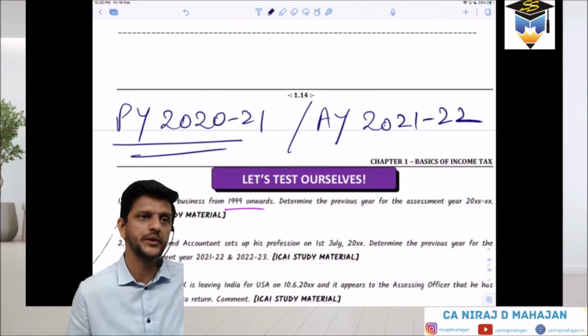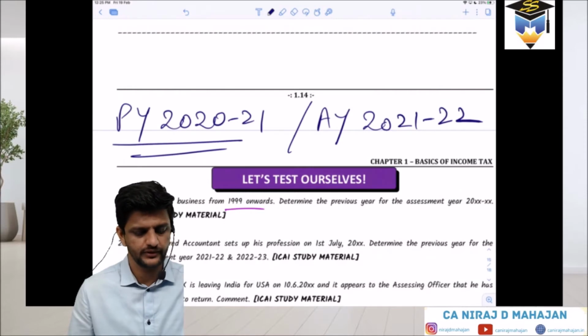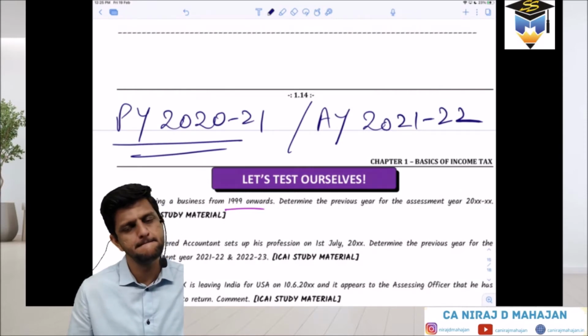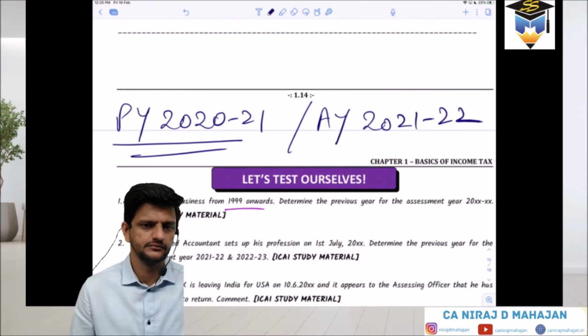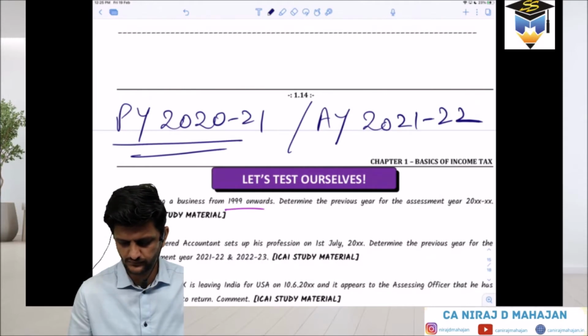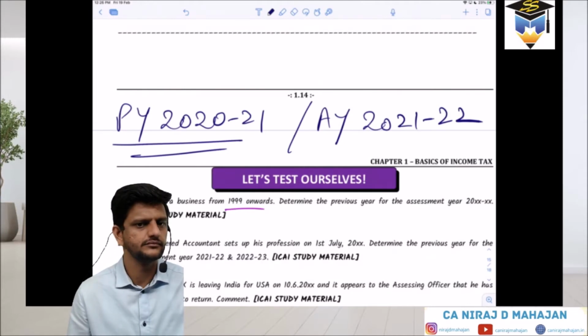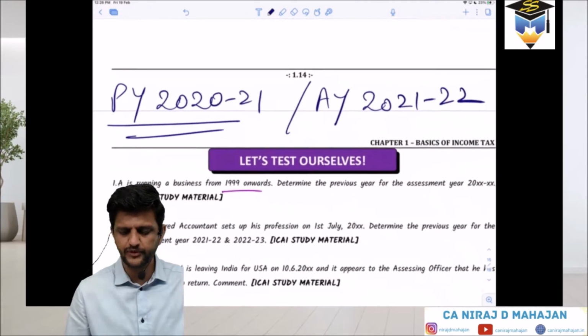If it is AY, you write 21, 22. Done? So your notebook for income tax should show that it is for PY 2020-21 and AY 21-22.